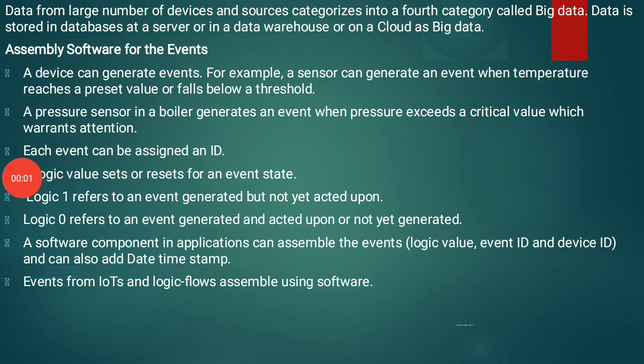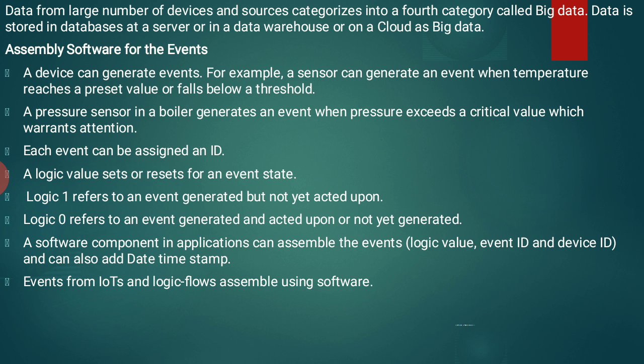Data from a large number of devices and sources is categorized into the fourth category called big data. Data is stored in a database, at a server, or in a data warehouse or a cloud as big data. Whatever data is stored in the database server, data warehouse or cloud is treated as big data, where we store a large amount of data.